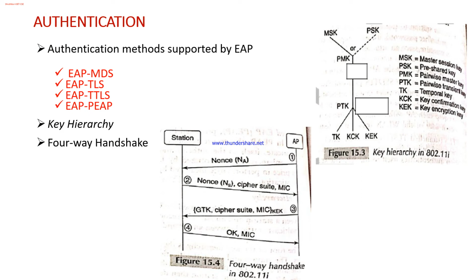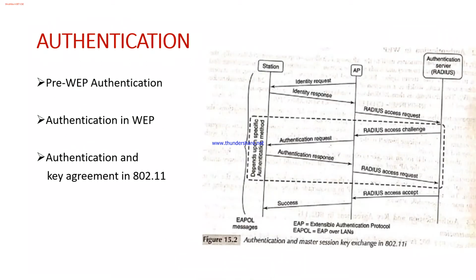We also need to note a point here. The station really authenticates itself to the authentication server, that is RADIUS. The access point merely forwards the authentication information to the authentication server. That is what I said in the previous slide. So the access point will not perform any authentication. It will simply forward the data required for the authentication to the authentication server.